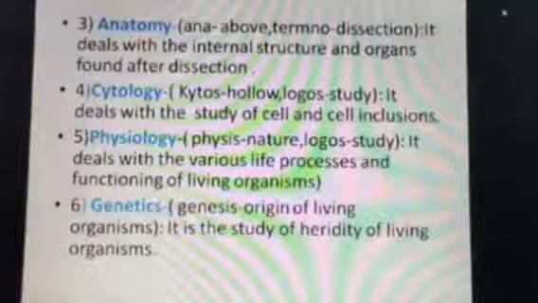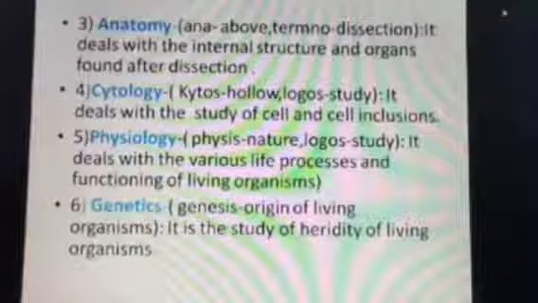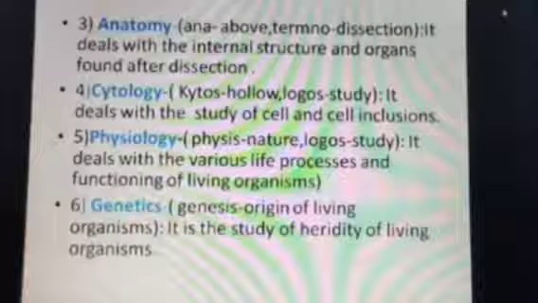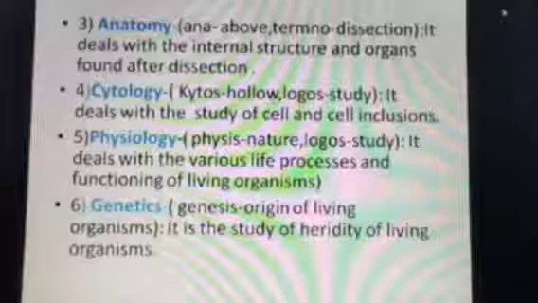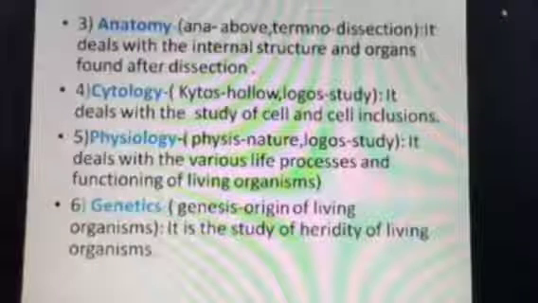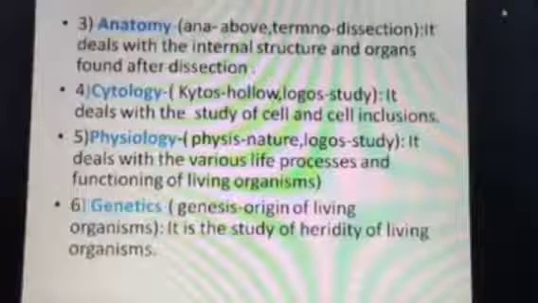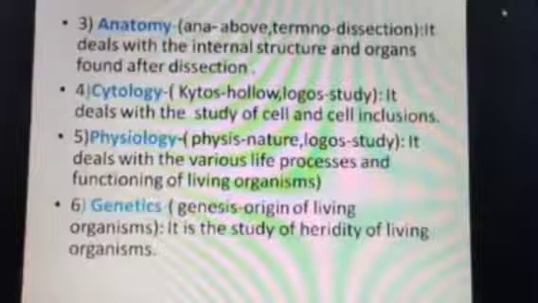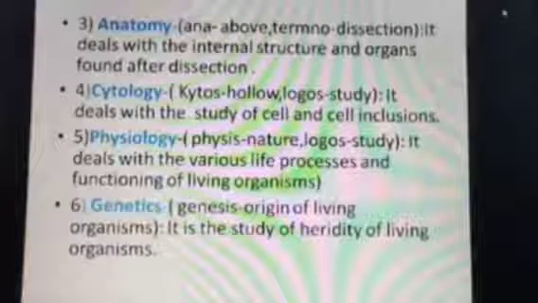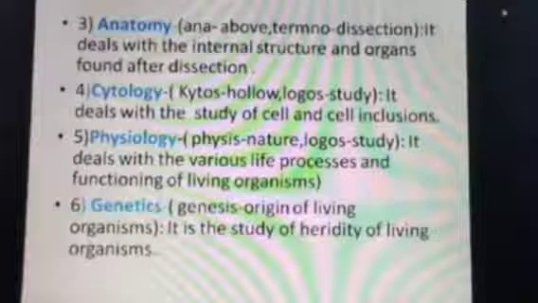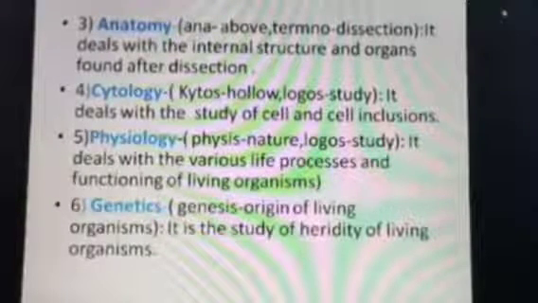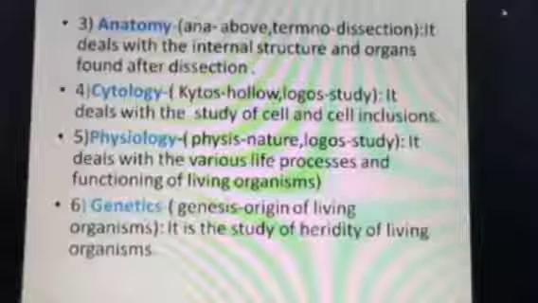How does a gene carry the information or characters from the father and mother to their offspring? That is what we discuss in genetics: how genes function, how genes are transmitted from father and mother to the offspring, and how they determine the characters of the living organism. All these things we will discuss in genetics.